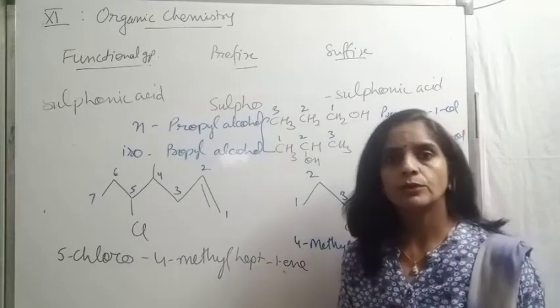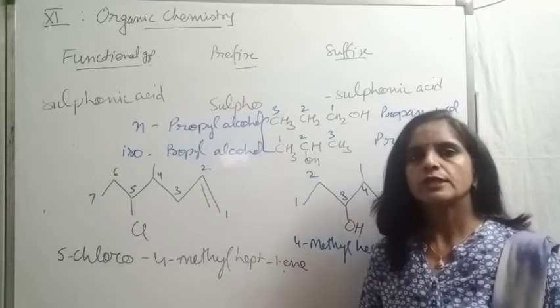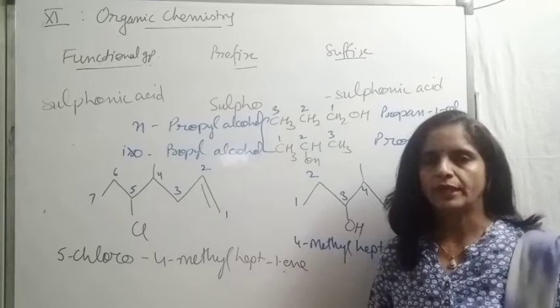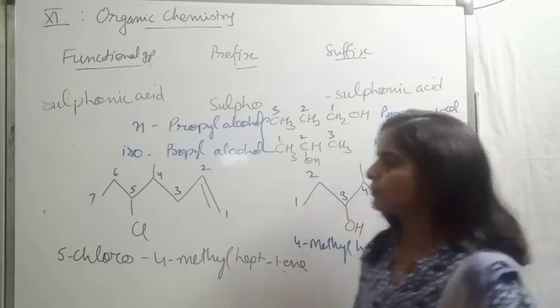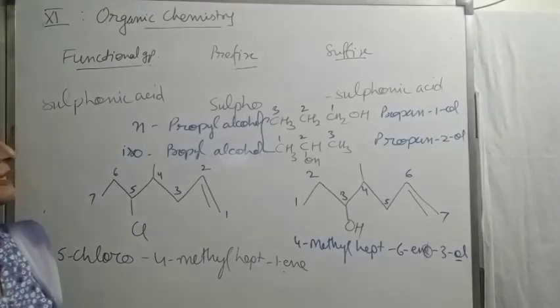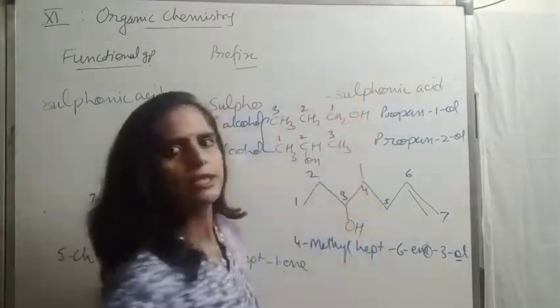So if you know the meaning of these things, you can write the formula. So this is a way to ask questions based on common names. Like I asked you, formula for n-butyl alcohol. Very simple, we will be taking the straight chain of 4 carbon because n stands for the straight chain.